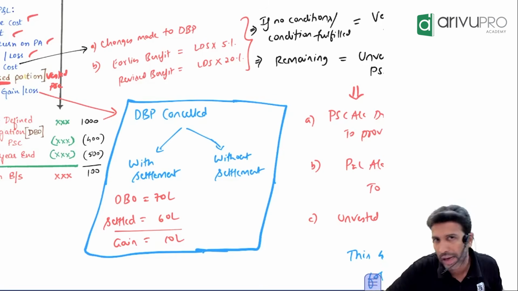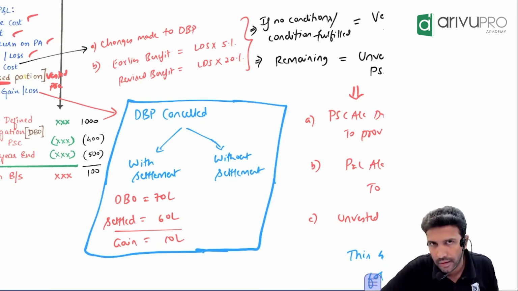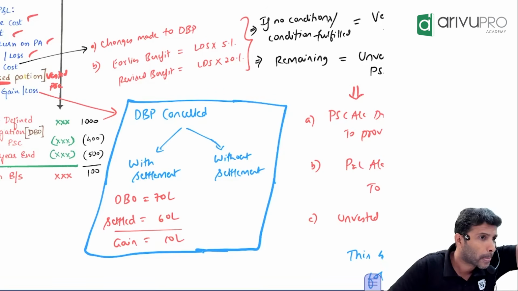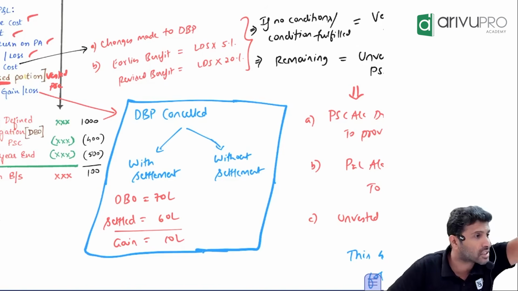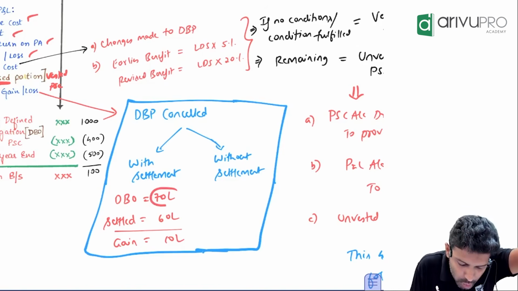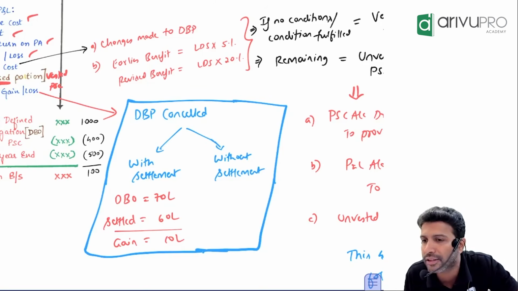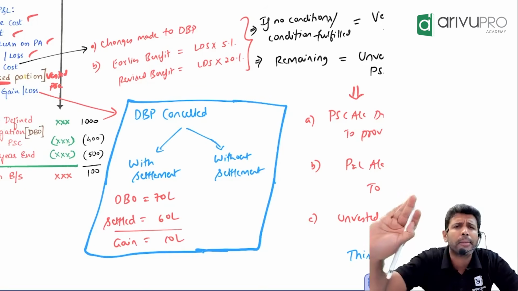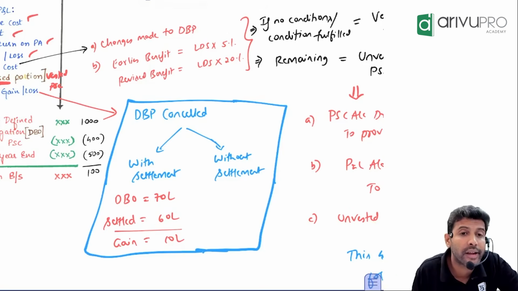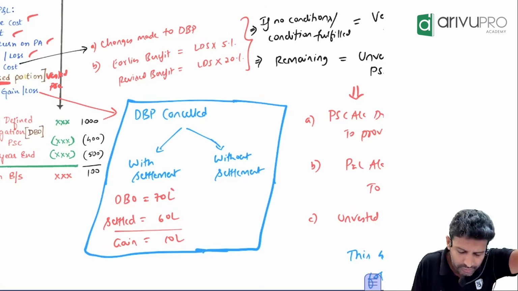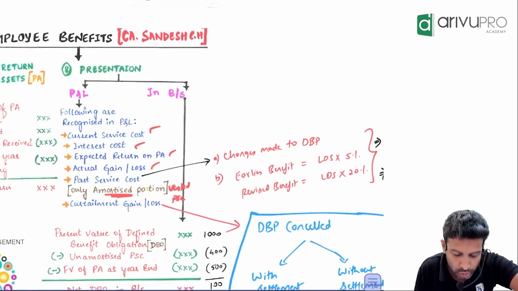On the day you cancelled the plan, you already have an accounted liability. What is the name of the liability? Provision for DBO. The provision for DBO balance is 70 lakh on the day you cancelled. You told the employees, take 60 lakh and settle. The liability value is 70. How much is settled? The difference is your curtailment gain, which goes where?